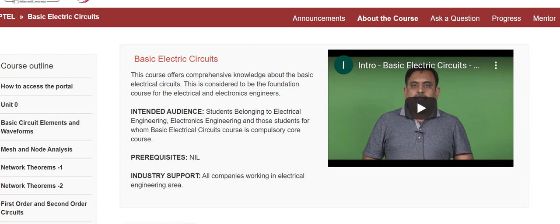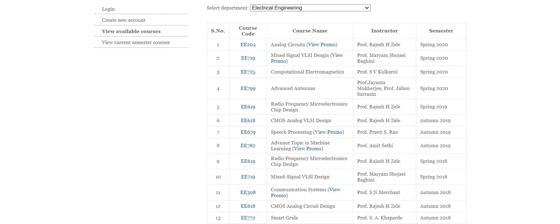And for analog circuits, go for IIT Bombay. You see here analog circuits by Professor Rajesh H. Gile. Excellent lecture. You can understand the subject very neatly. Go through this. For EEE students it is easily understandable. For analog circuits I have given 2 courses: Professor Mahesh B. Patil of IIT Bombay, and also IIT Bombay, Professor Rajesh H. Gile. Electromagnetic theory, Pradeep Kumar sir's lecture is there.